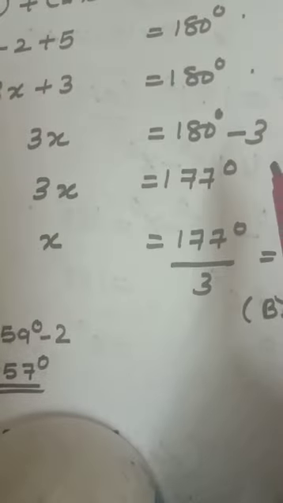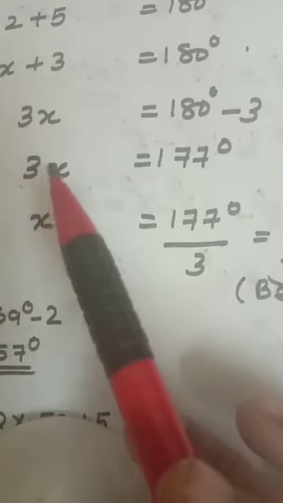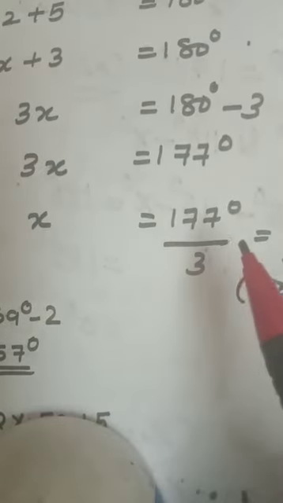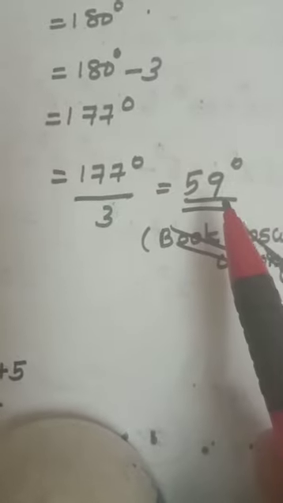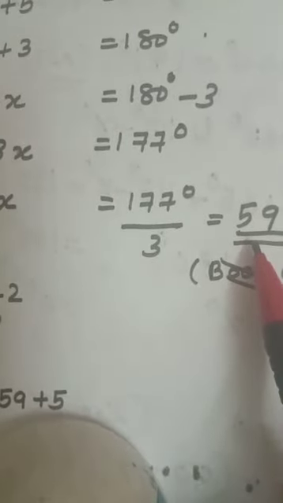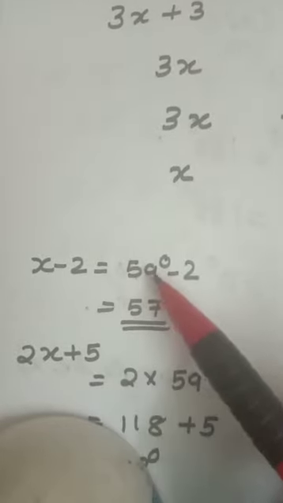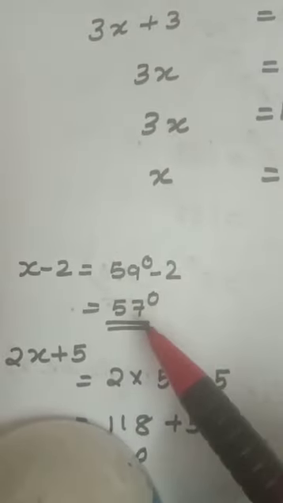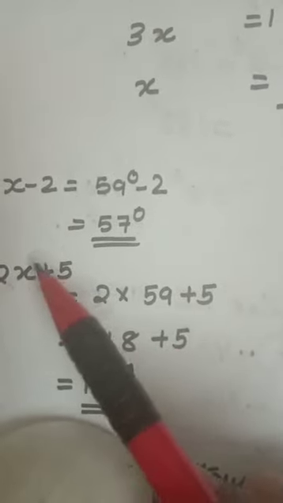Plus 3 will move to that side: 177. 3 is multiplying here, so this 3 will go to the right side and be divided. You will get 59 degree as the answer. x minus 2 equals 59 minus 2, equals 57. 2x plus 5, you put 59 degree in place of x, you will get the other angle.